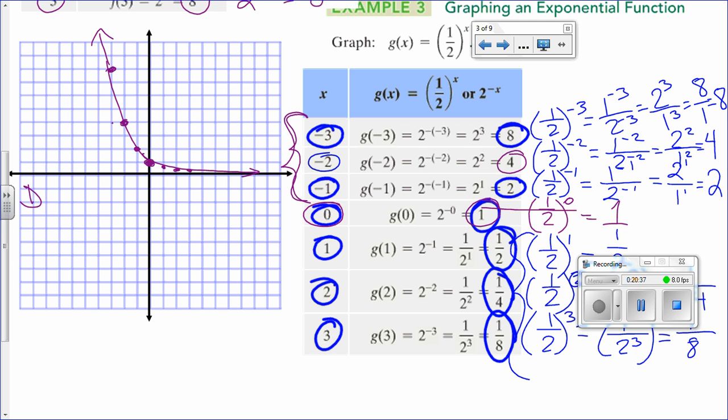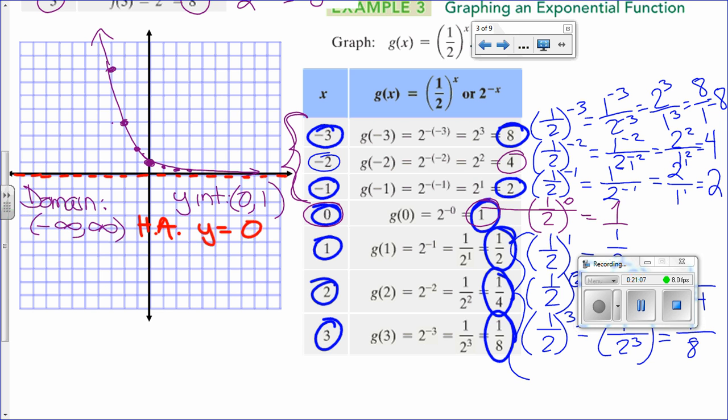So one thing that I forgot to mention from the previous graph, but it also applies to this one, is that the domain is all real numbers. Now, do we have a y-intercept here? Yes, and that is the point (0, 1). Do we have an x-intercept? No. Instead of that, we have a horizontal asymptote, and that is the horizontal line y equals 0.